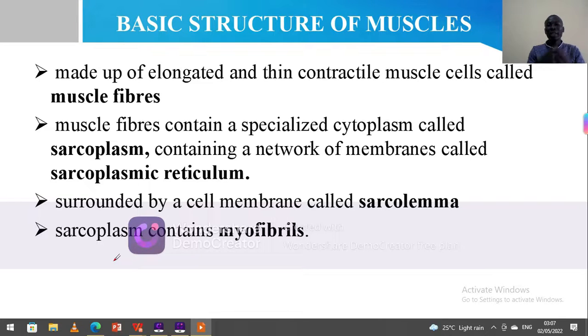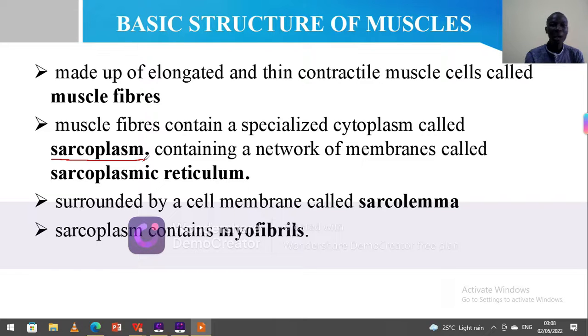So the cytoplasm of a muscle cell is called sarcoplasm. Isn't it interesting? So when I ask you which of the following is the name given to the cytoplasm of a muscle cell, it is called sarcoplasm.